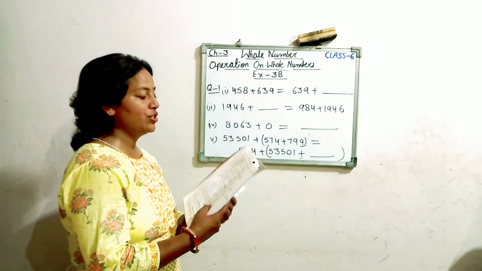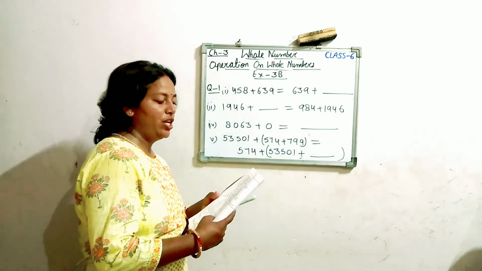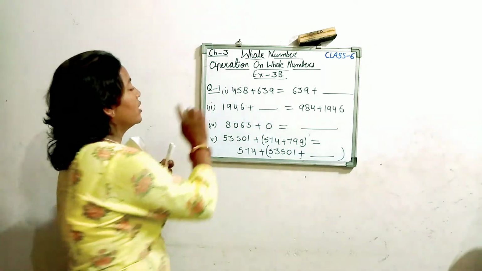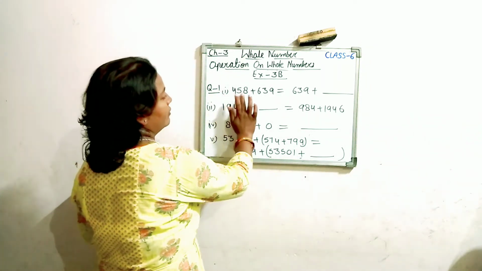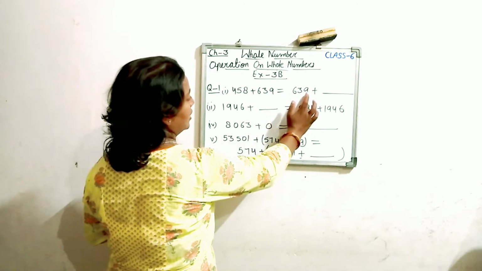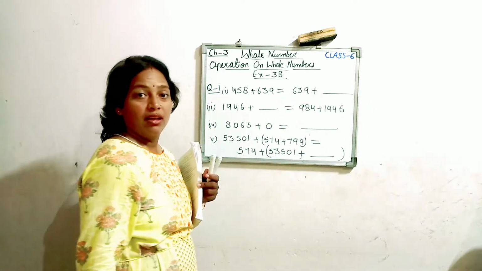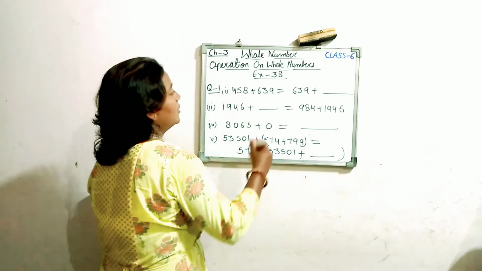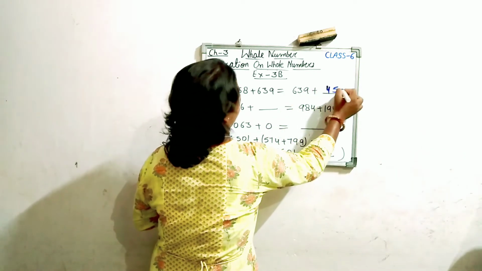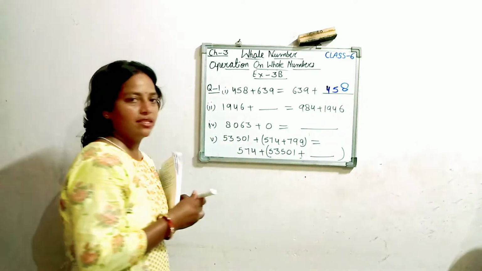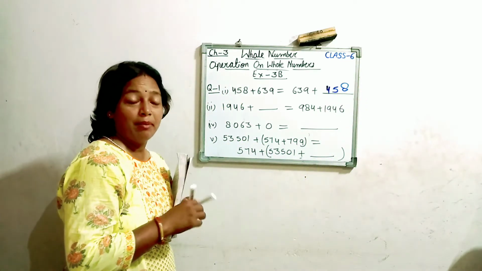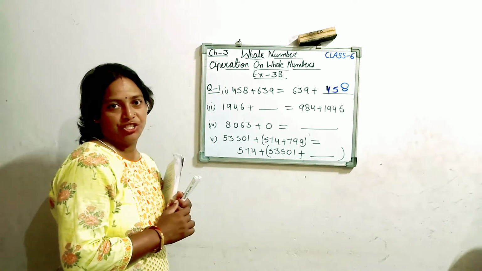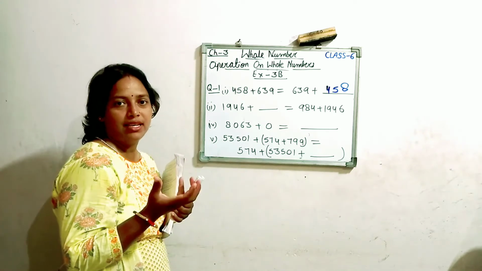The heading for the question: fill in the blanks to make each of the following a true statement. So look, students, question number 1, first option: 458 plus 639 is equal to 639 plus what? We have to make this statement true. How? So I am filling the answer here. How do I get this answer? I am not a magician. But remember students, mathematics is a kind of magic.